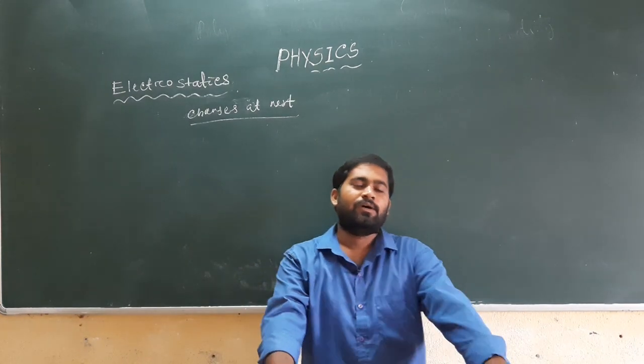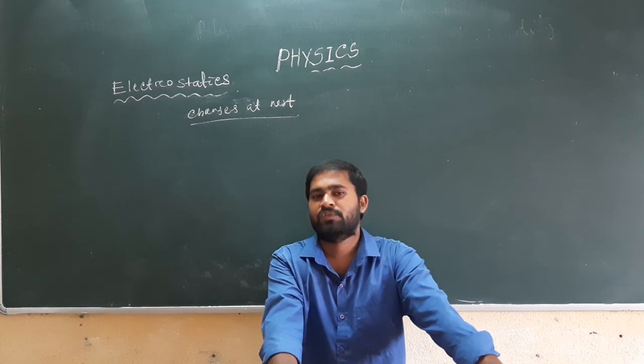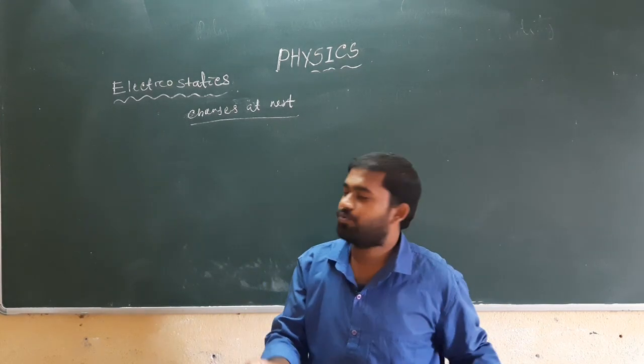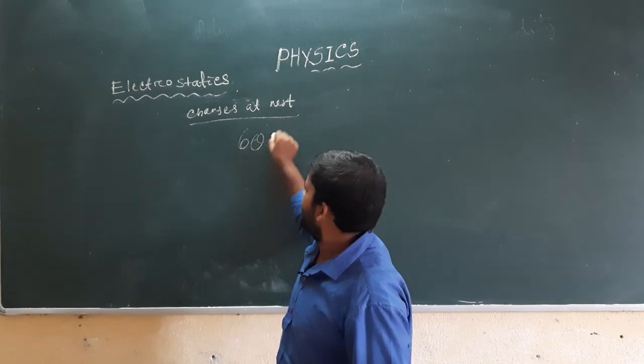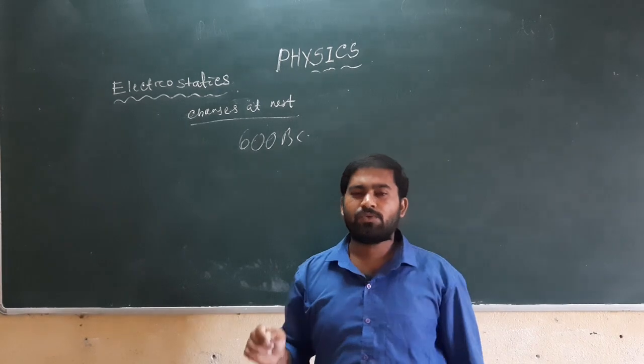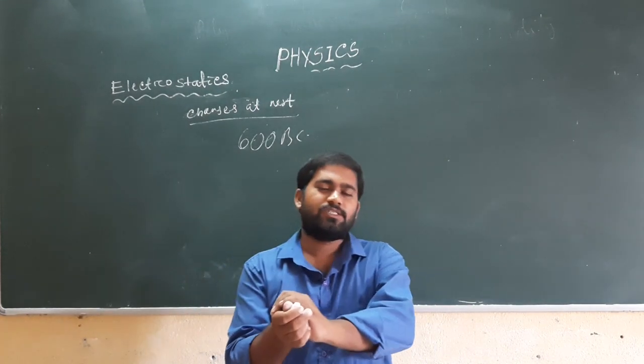If we move to the history of electrostatics, the story starts from 600 BC.